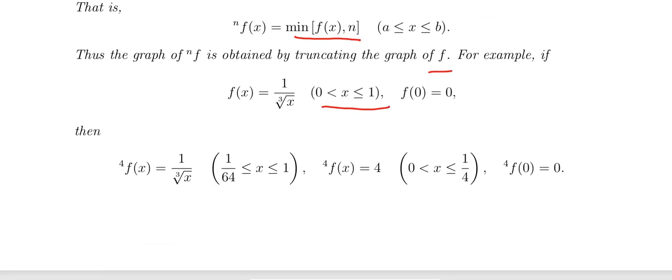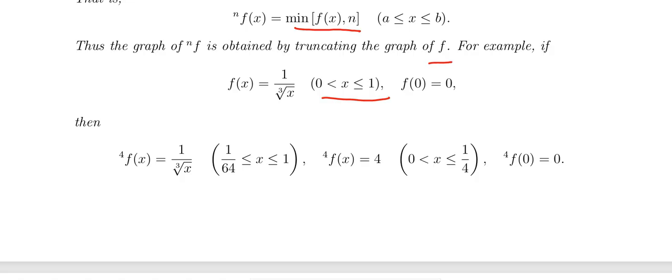When we try to find 4f of x, that is nf of x with n equal to 4, it is the minimum of 1 by cube root of x and 4.